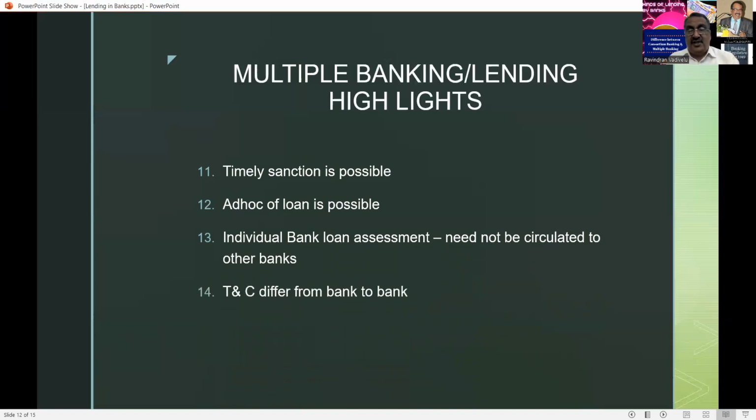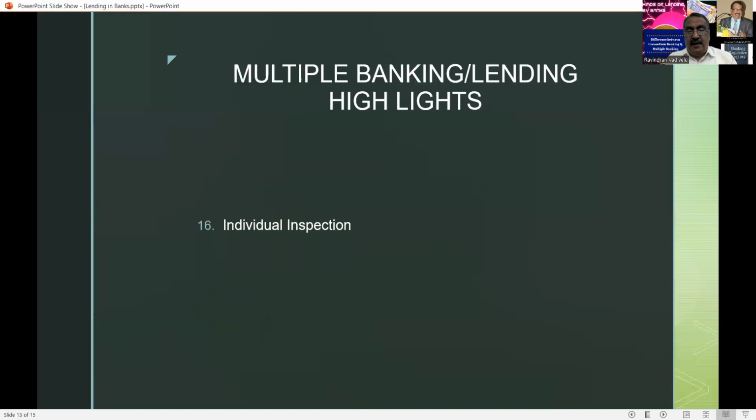And terms and conditions also differ from bank to bank with reference to multiple lending. And if the banks want to take the risk only to a certain extent, they can diversify the liquidity risk. So this is also one of the highlights of multiple lending.